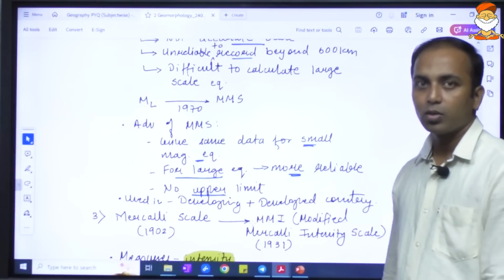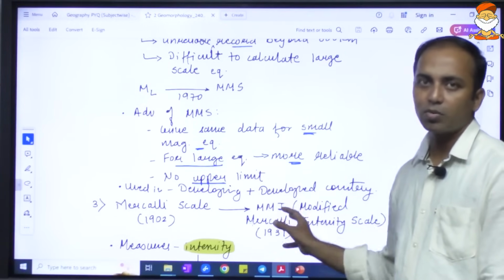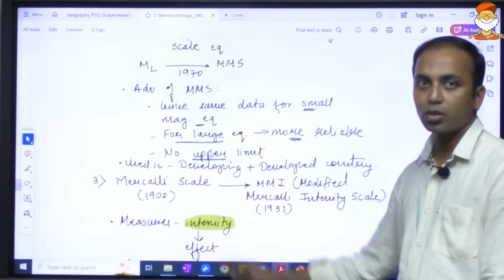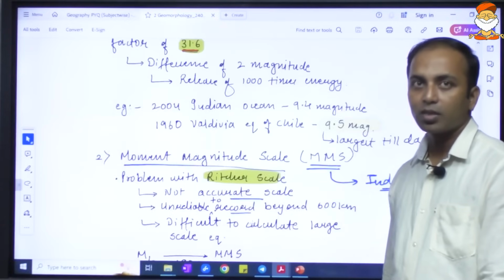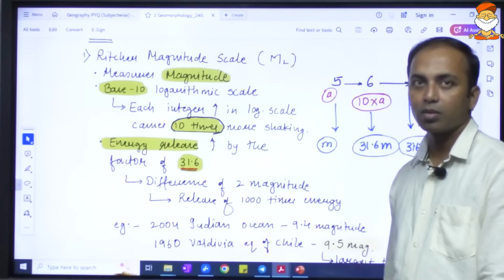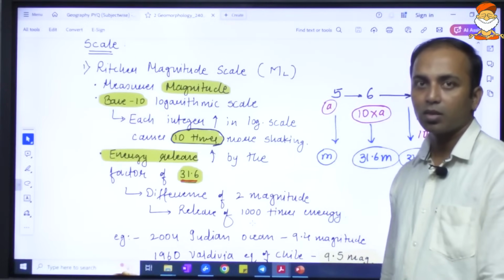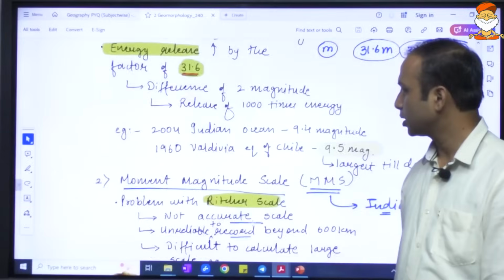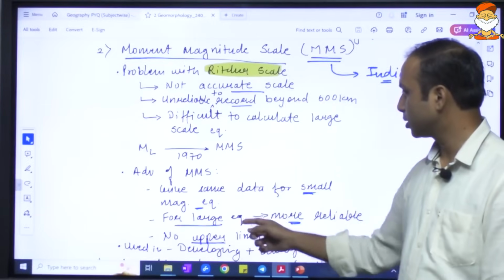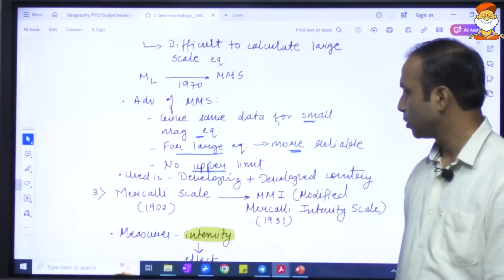It is usually used in the developing countries, and some developed countries also use it. There is no upper limit in the moment magnitude scale. For example, the Richter scale had a range of 1 to 10. Here in this case there is no upper limit. There is no upper limit in the moment magnitude scale.